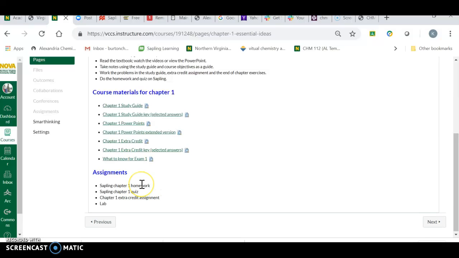Sapling has 2 parts to it for every chapter. It has homework and it has a quiz. The purpose of the homework is to teach you the material. So were I to be doing this, I would probably open up the book, skim through chapter one, go to chapter one, Sapling, and start looking at it, because the Sapling does not take off any points if you get the wrong answer. And it gives you hints and it tells you where to go. It is a studying, learning site.